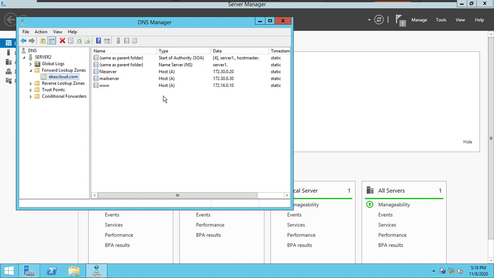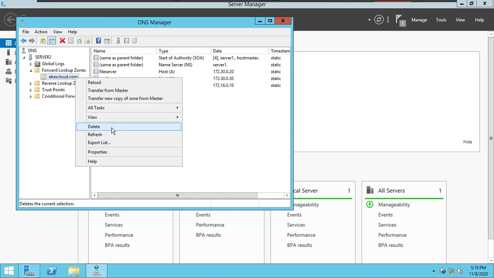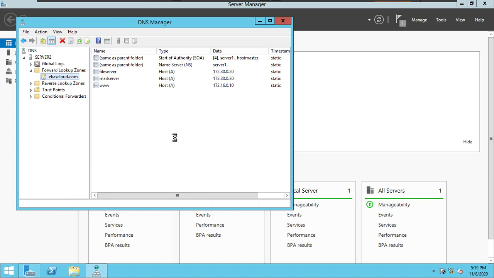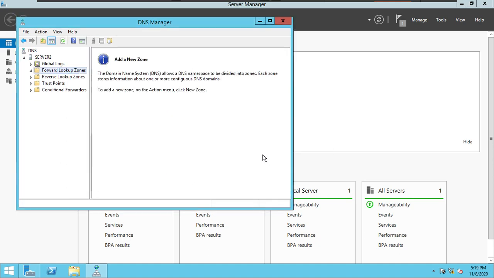So if you see this zone, you will have complete information, complete records of the DNS primary zone. Complete. You have everything. You understood, right? You have the same concept. If you want to know in detail about secondary zone, please visit the last video, so that you will understand. I am just deleting this secondary zone. Now I'm going to create a stub zone.